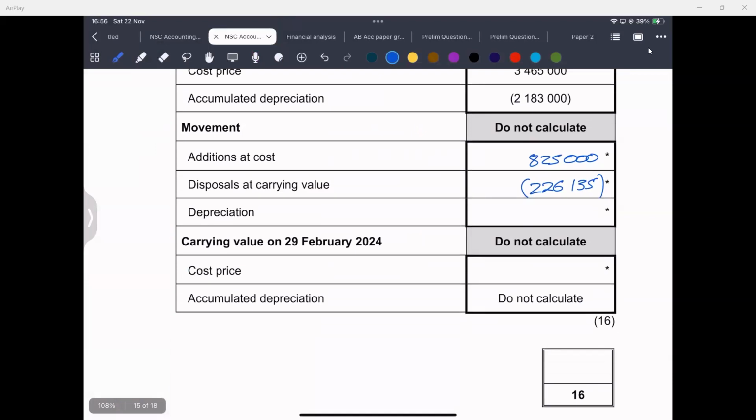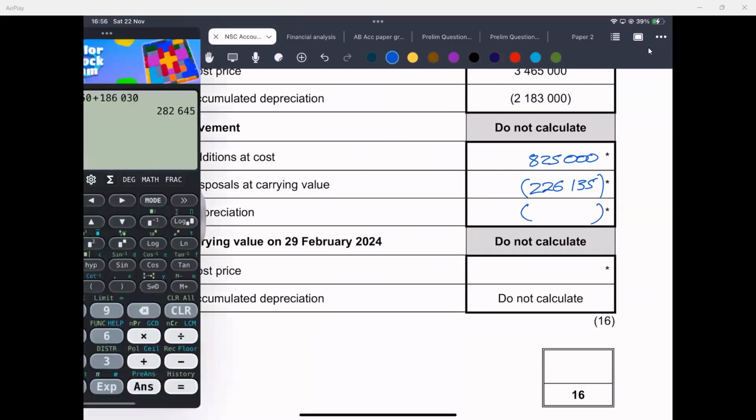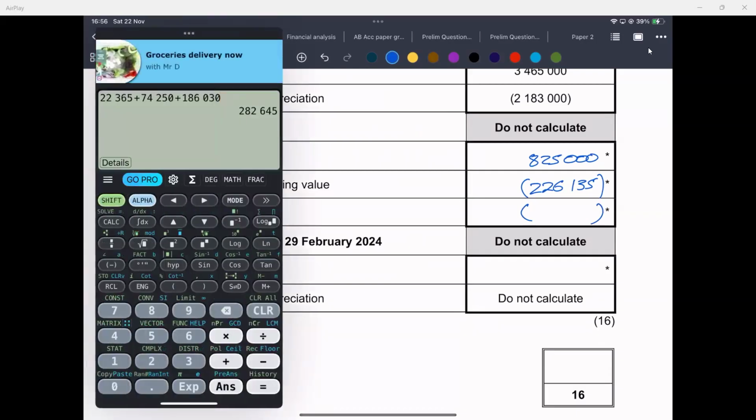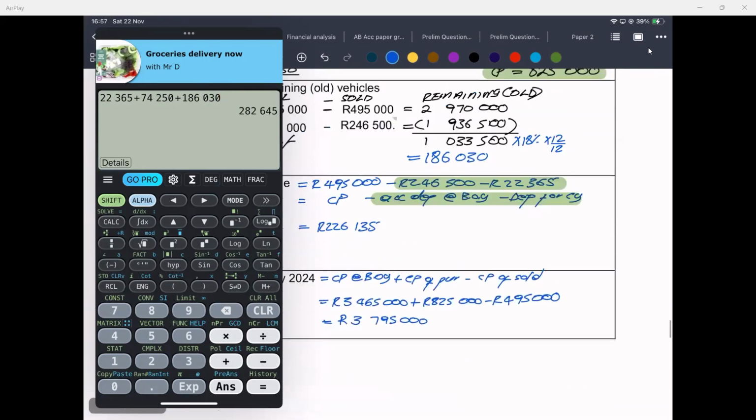And that'll be your depreciation for the year. And it gave us how much here? 282,645. I just need to make sure that everything is partial here.